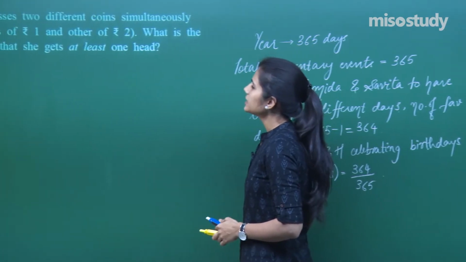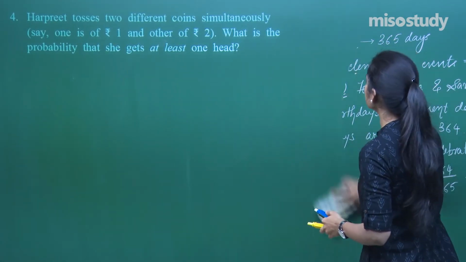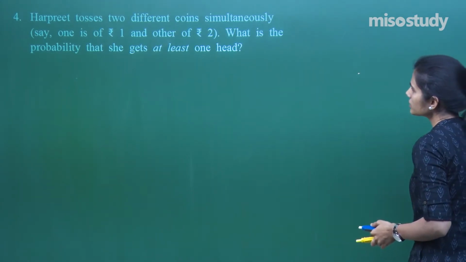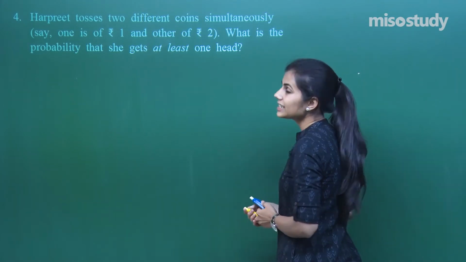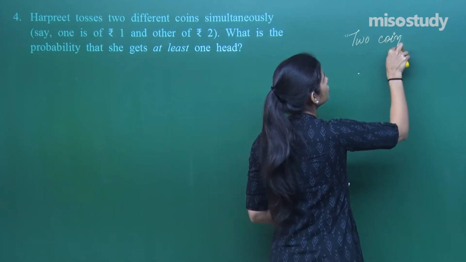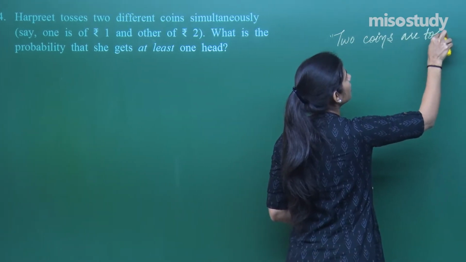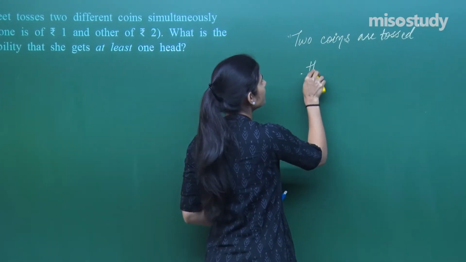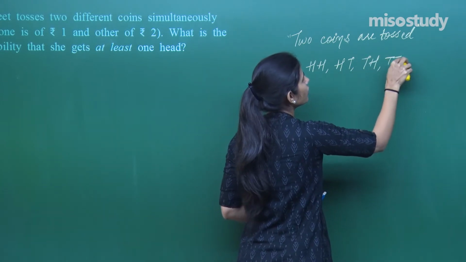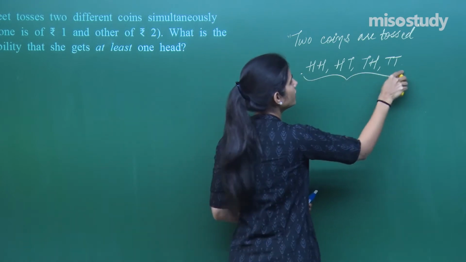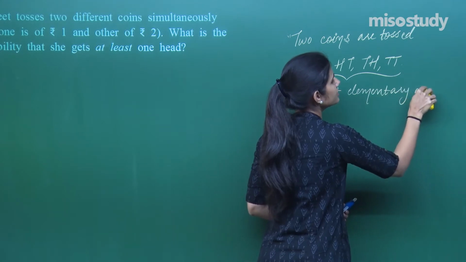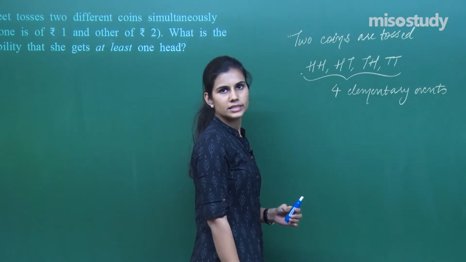Moving to the next question, it says that Harpreet tosses two different coins simultaneously. One is of rupee 1 and another is of rupee 2. These are two fair coins which Harpreet is tossing. What is the probability that she gets at least one head? Now when two coins are tossed, you either get head on the first coin, head on the second, head on the first, tail on the second, tail on the first, head on the second, and tail on the first, tail on the second. There are 4 possible outcomes or 4 elementary events associated with this random experiment of tossing two coins.